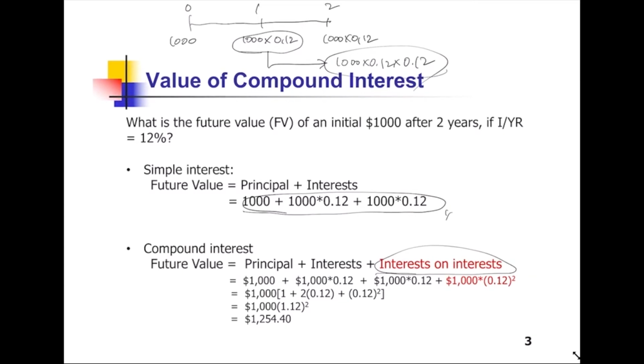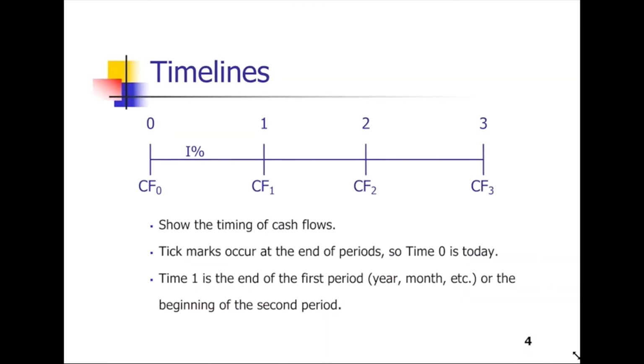And we call this picture a timeline. What is a timeline? A timeline shows the timing of cash flows. The CF stands for cash flow. The tick mark occurs at the end of periods. So time 0 means today, the current time.